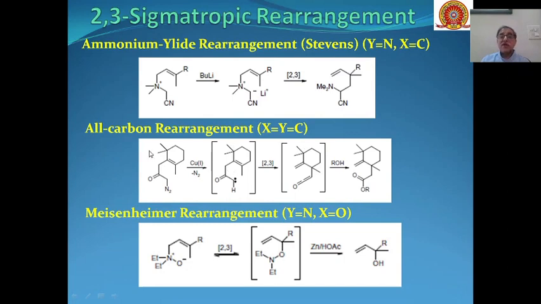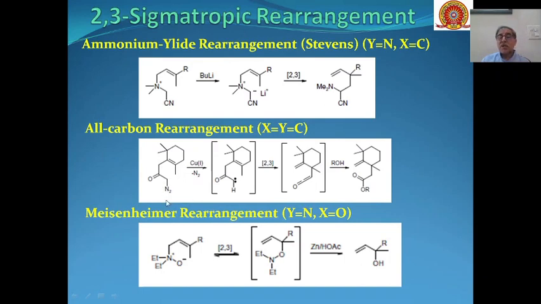Then the all carbon rearrangement, when X and Y both are carbon. So these types of systems, because of the presence of this carbonyl, this carbon will have acidic protons, and in the presence of copper(I), these are diazo compounds.